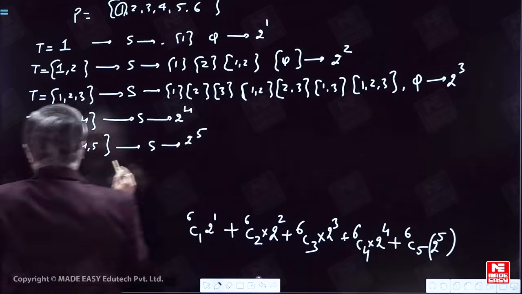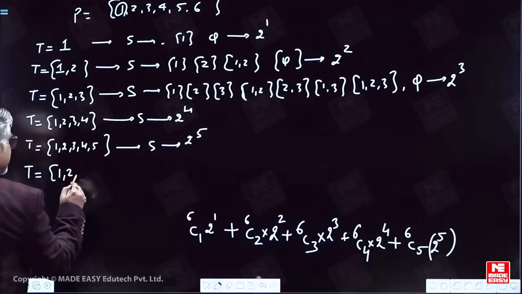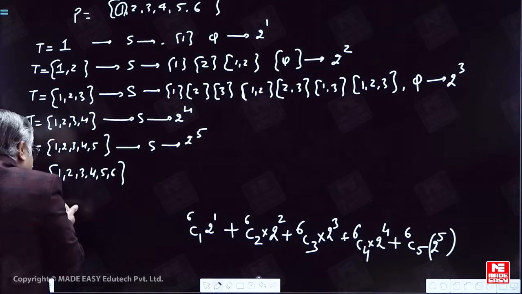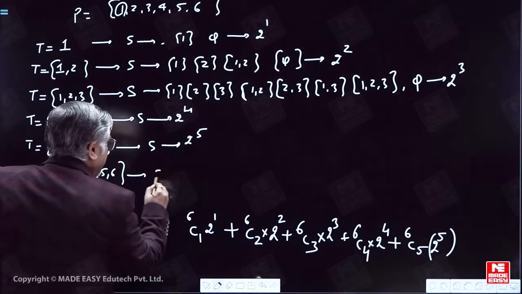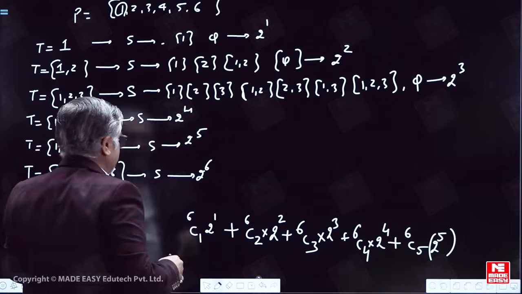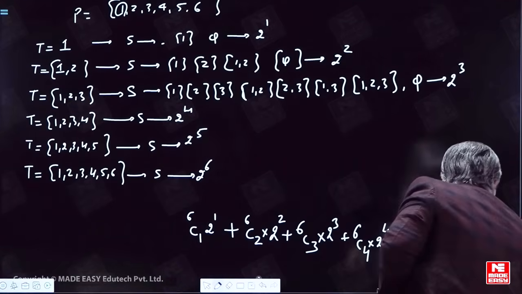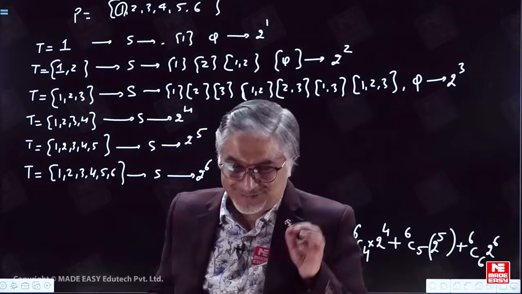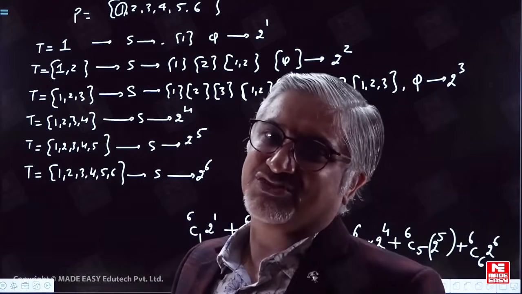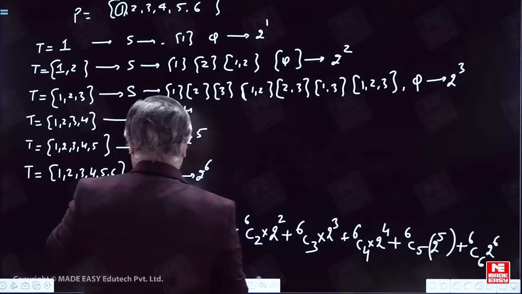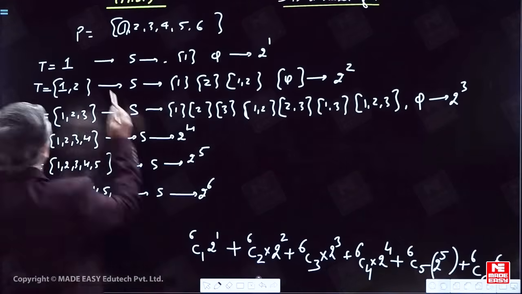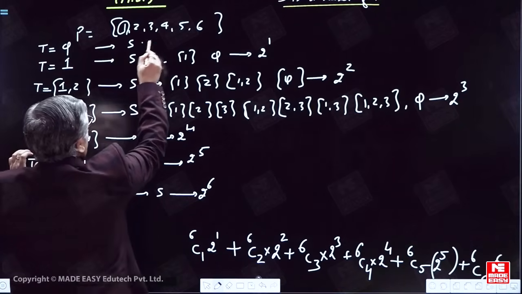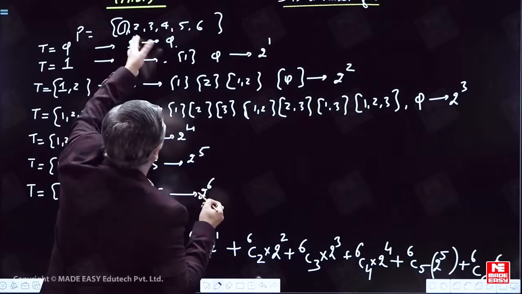So 2 power 5 values, and if I select all elements from set P, if now T remains a subset of P, the number of subsets S will be 2 power 6. And for selecting all 6 elements, there is only one way: 6C6 is 1. But don't forget, there were 2 options which were misguiding options. Don't forget one thing. If I do not select any element from set T, then S will have only one possibility. Phi is a subset of phi.